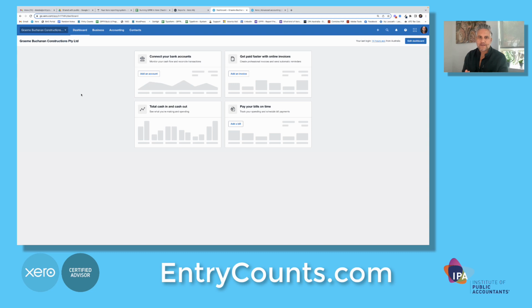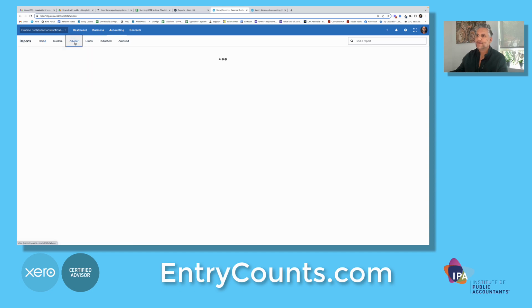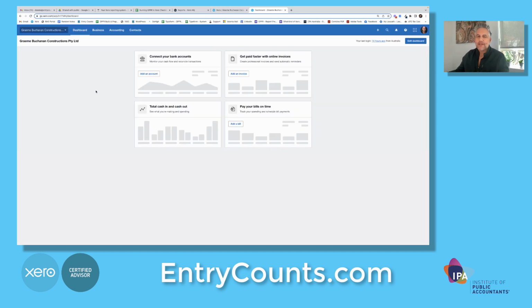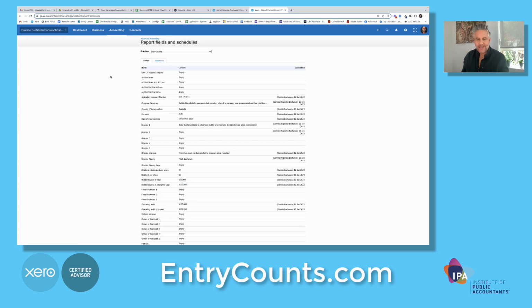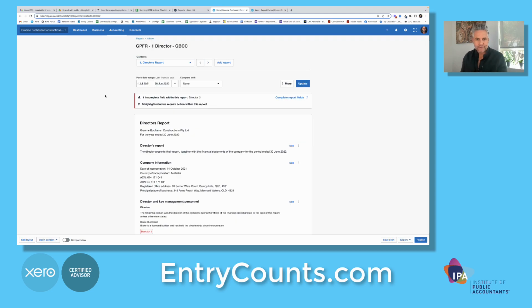The correct process is to go to Xero and open up the report and open up report fields. Accounting, reports, advisor, and then choose the template. You need to have a second tab open. You need to go to accounting, advanced, report fields. In this section, we're going to add all the information from the checklist. Here's our report. Most of the information in the checklist is going to fill into this director's report.